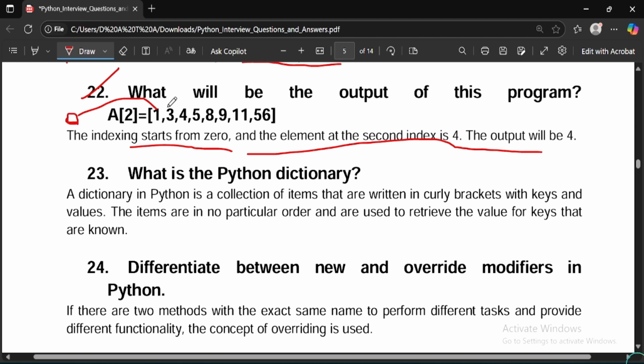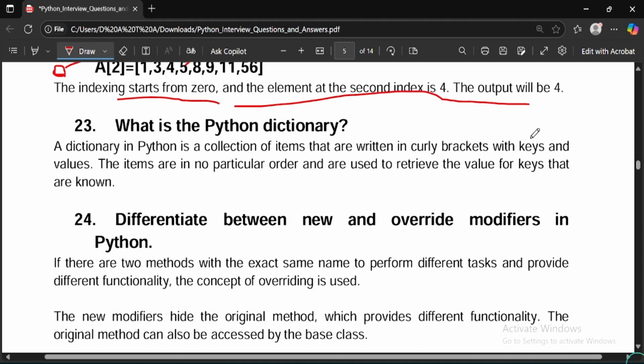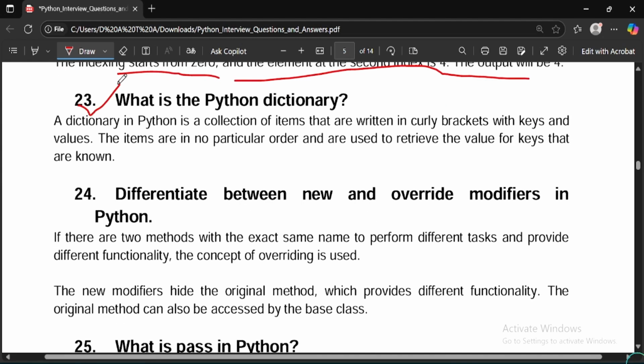then the second element would be having an index 1, then the third element would be having an index 2, and the fourth element would be having an index 3. So basically in an array the first element always starts from the 0th index. So they are asking what would be the element at index 2. So basically at index 2, 0 1 2, at the second index the element is 4, so the answer would be 4.